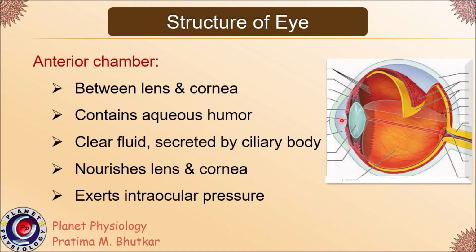The anterior chamber is present between the lens and the cornea. It contains a fluid called aqueous humor. So the fluid in the anterior chamber of the eyeball is called aqueous humor. It is secreted by the ciliary body. Aqueous humor is clear and it nourishes the lens as well as the cornea. It exerts pressure within the eyeball called intraocular pressure.